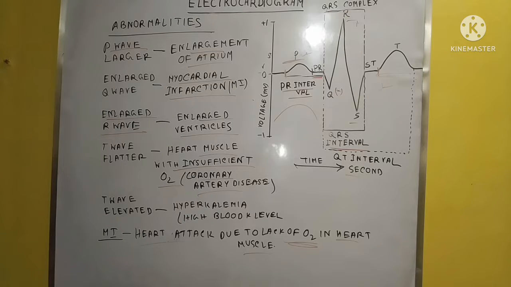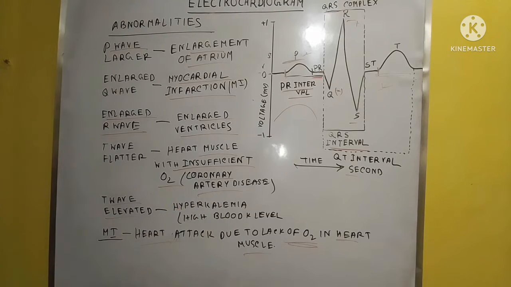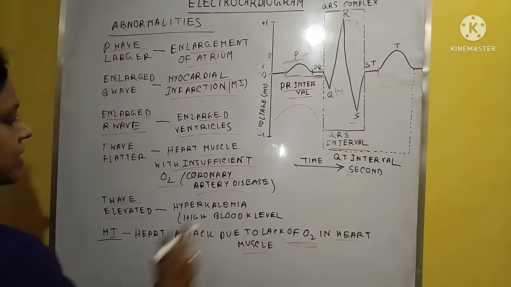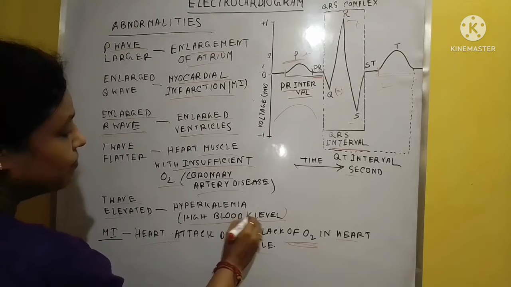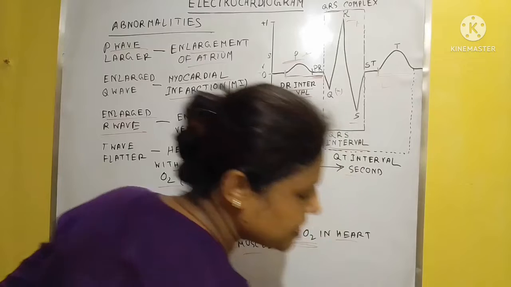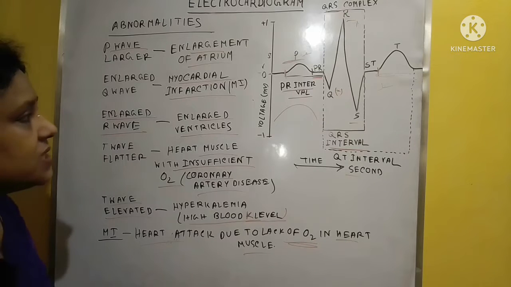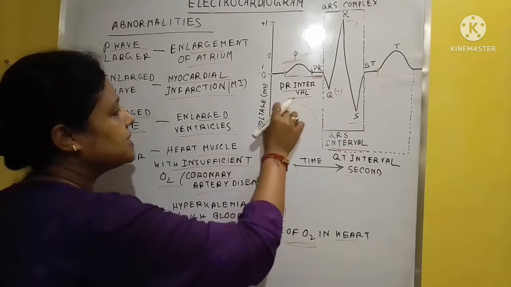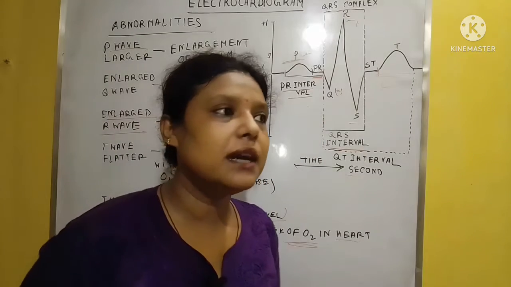Another thing is that the T wave becomes elevated. When it becomes elevated, the condition is called hyperkalemia, which is a high blood K level. So these are the abnormalities, and by them we can easily identify the normal ECG graph and the abnormal ECG graph, and what situation is exactly occurring in the heart area.